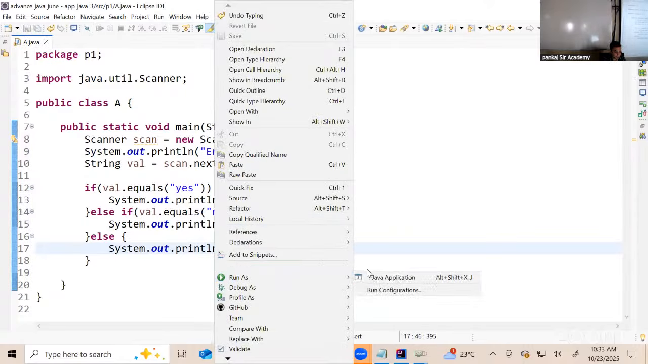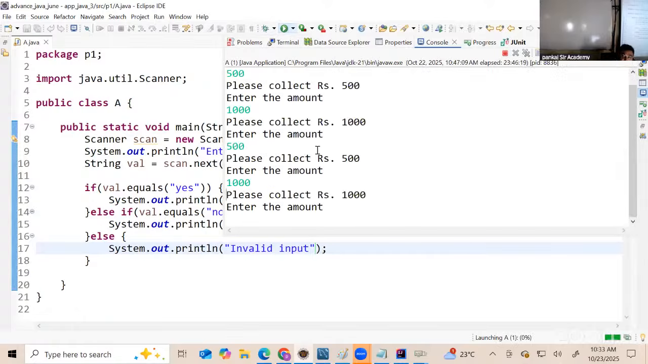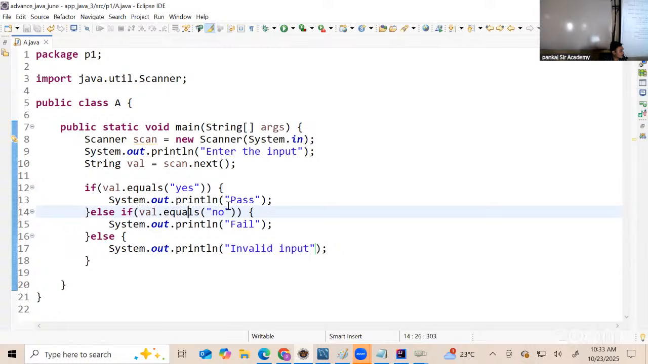Right click, run as Java application, enter the input yes, pass. Enter the input no, fail. Enter the input something else, invalid. Did you all get this part?